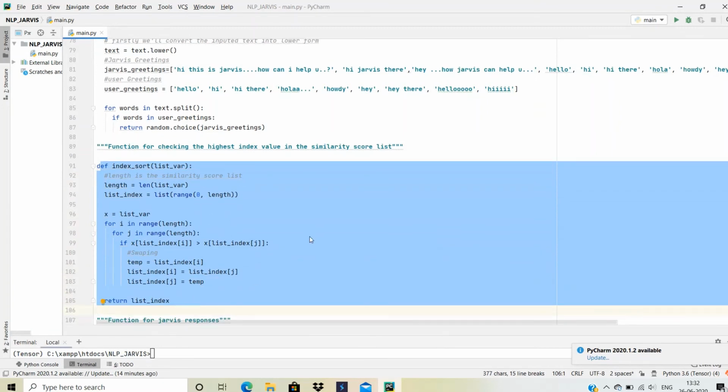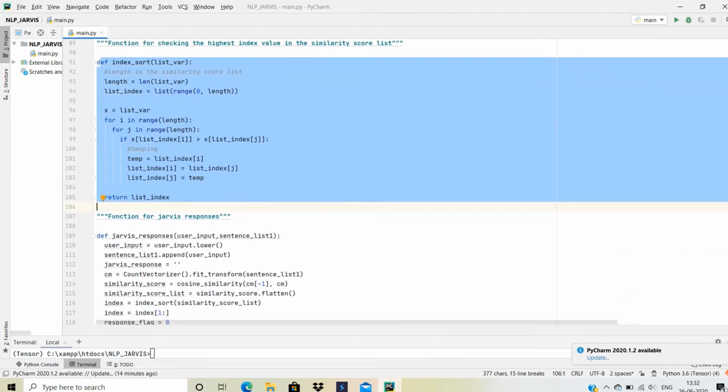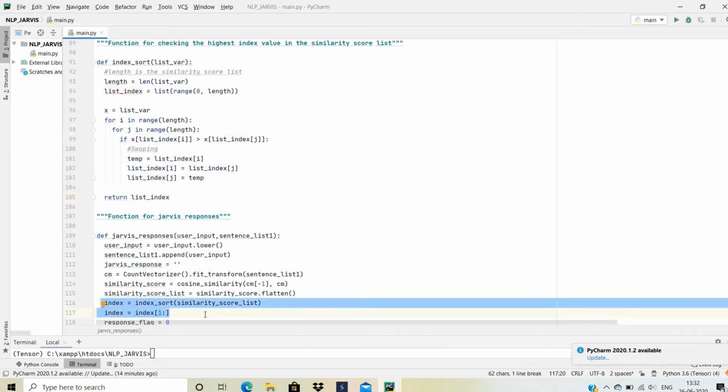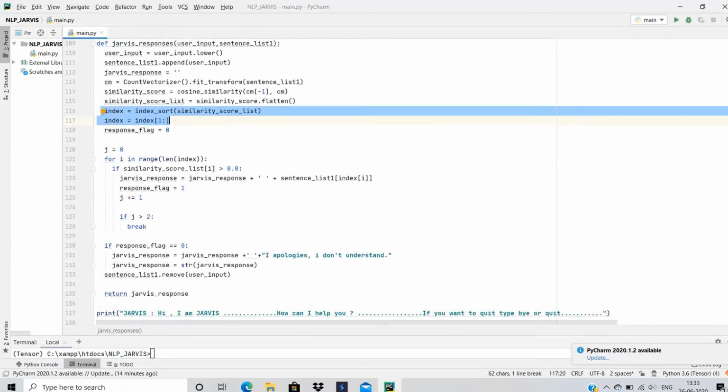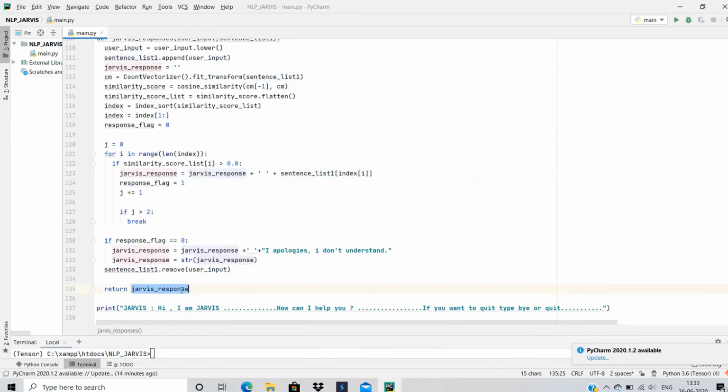Actually the similarity score list will find out which is the most similar element in the list, and according to that it will form another list, so that will be list indexing, and that will be returned from this function, and whatever values are returned from this function, the response is going to be generated. So this function was for that, and Jarvis response is for extracting the information, and then we'll return the final bot response that we want from Jarvis.